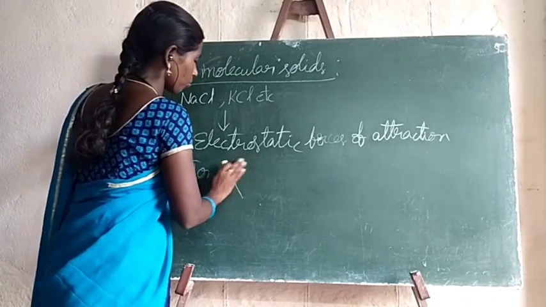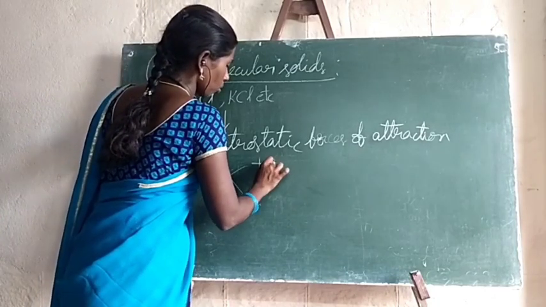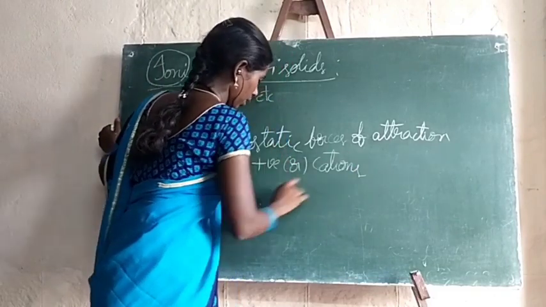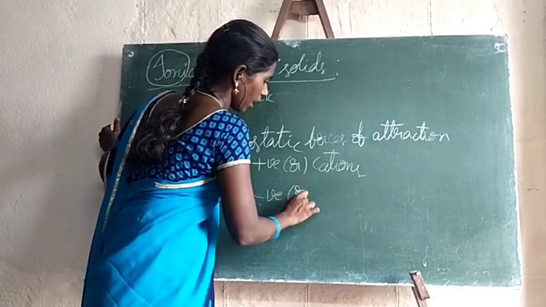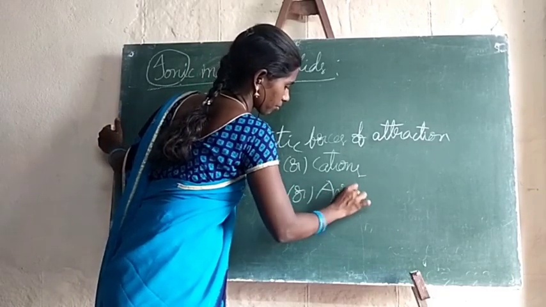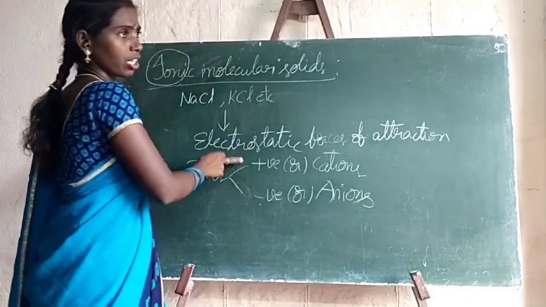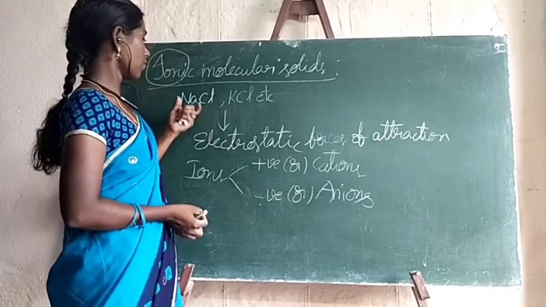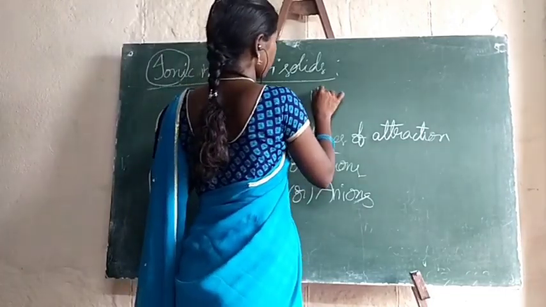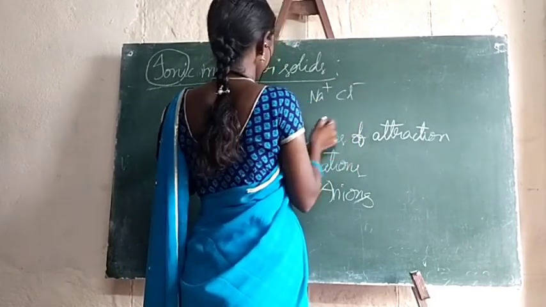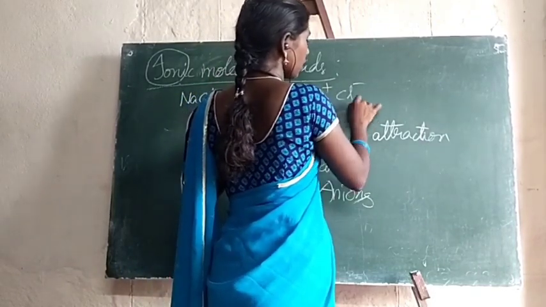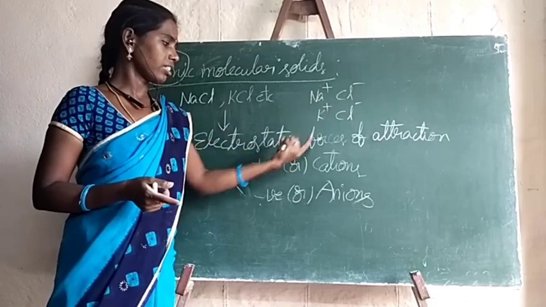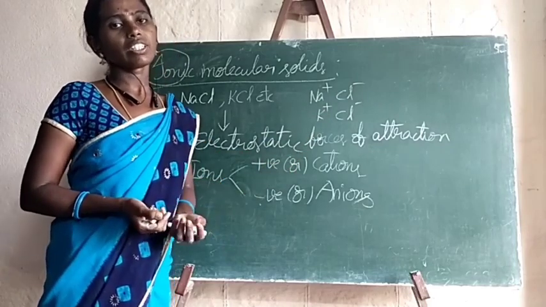Two types: positive ions or cations, and negatively charged ions, anions. In between those ions, electrostatic forces of attraction exist. For example, Na plus and Cl minus, or K plus and Cl minus.